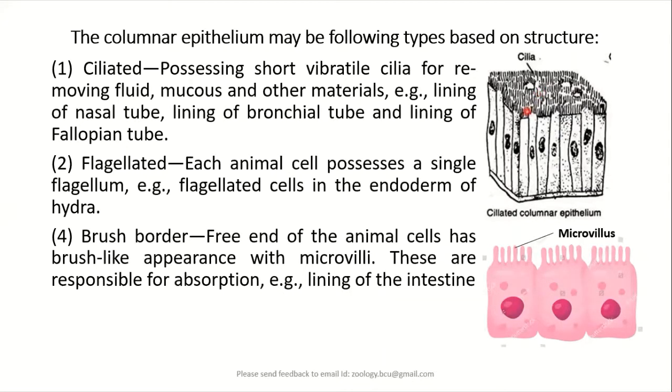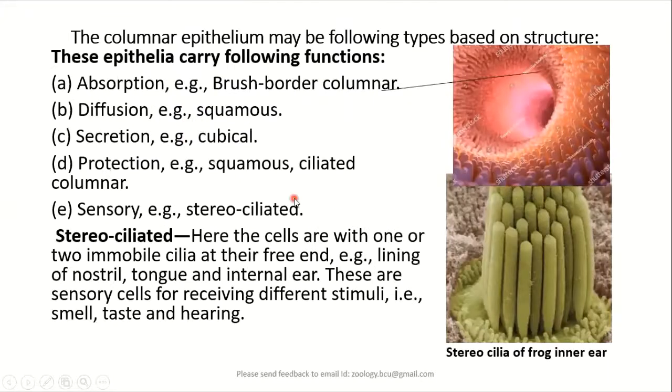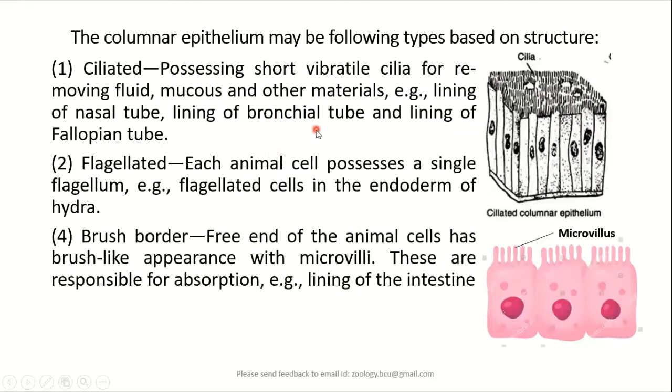Thereby, if the cilia are found attached to the epithelium, the cells are called ciliated epithelial cells, and ciliated epithelial cells are found lining the nasal tubes, lining the bronchial tubes where they help in the transport of mucus, and also they may be found lining the fallopian tube, urinary tubes, etc.